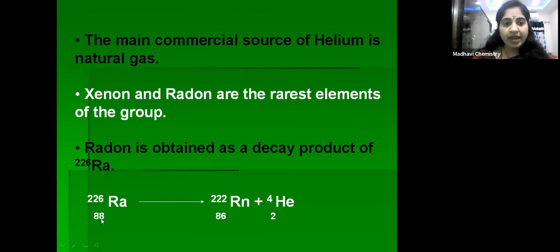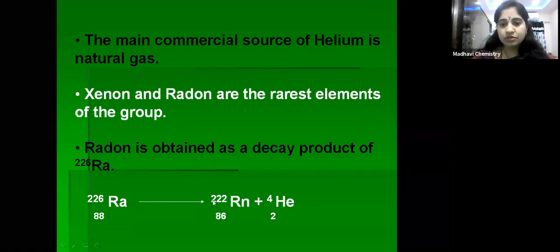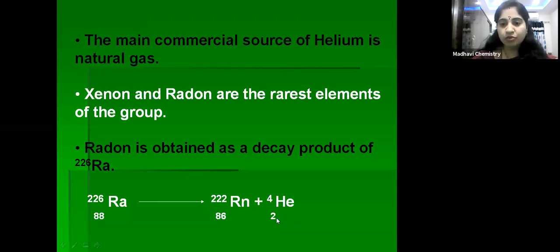Radium 88, 226 undergoes decay and gives radon 86, 222 by giving a helium nucleus, that is He 2, 4.